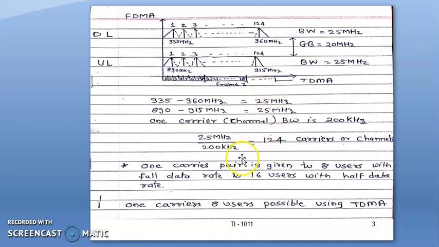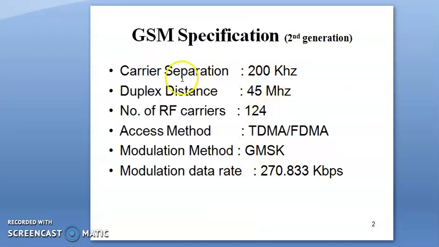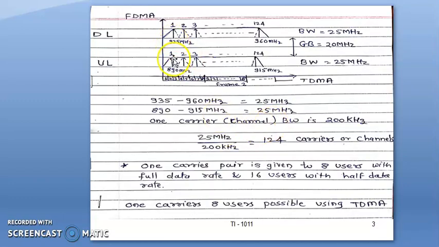As per the specification, if you remember from the first slide, the carrier separation is 200 kilohertz. So if I look at this band, 890 to 915 and 935 to 960, each carrier or channel is separated by 200 kilohertz. If we calculate, the total bandwidth is 25 megahertz and one channel or carrier is 200 kilohertz.